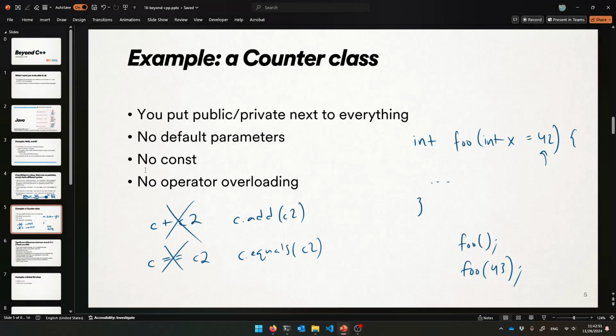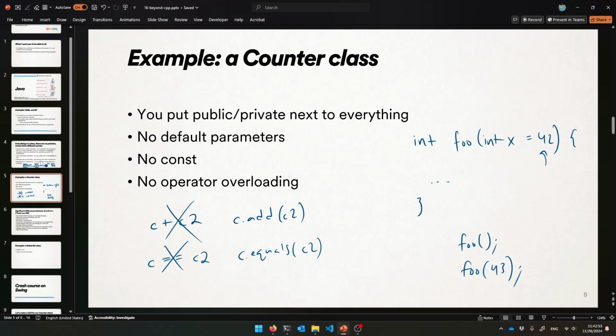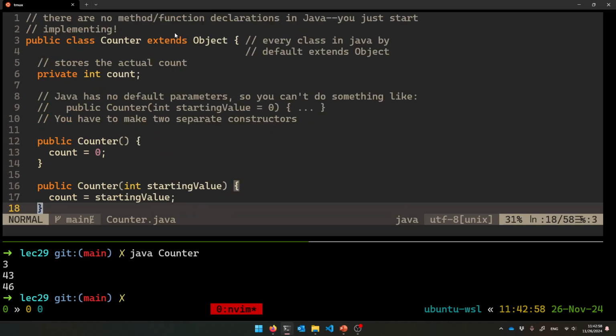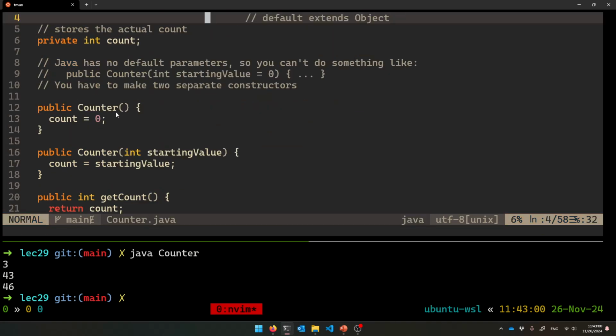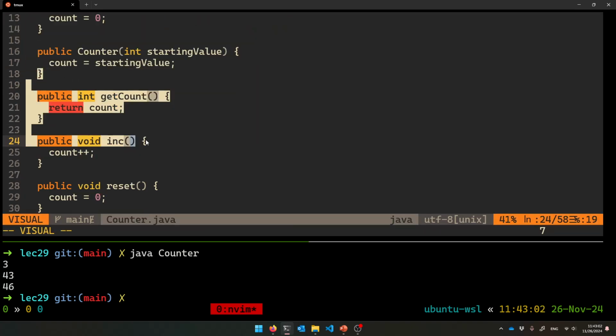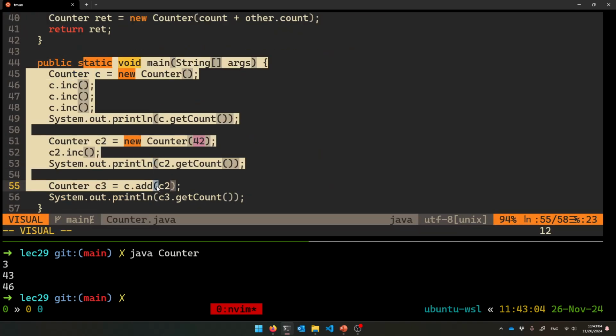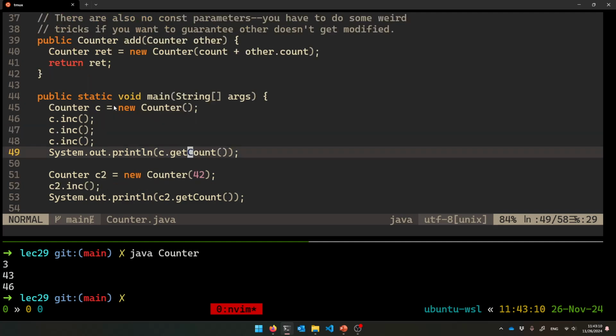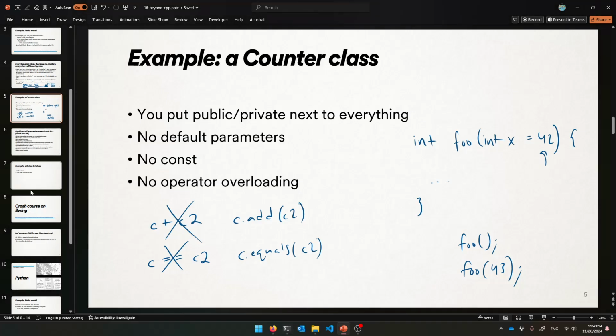That's the counter class. Hopefully you can see how very similar everything is. All right. And did I also say, yeah, there's no declarations, and so just like Java, you give things even out of order. Main could have come first. It would have found all the implementation. So you never have to declare anything, even if things are out of order in Java. It'll just find the things that you want, which is great.